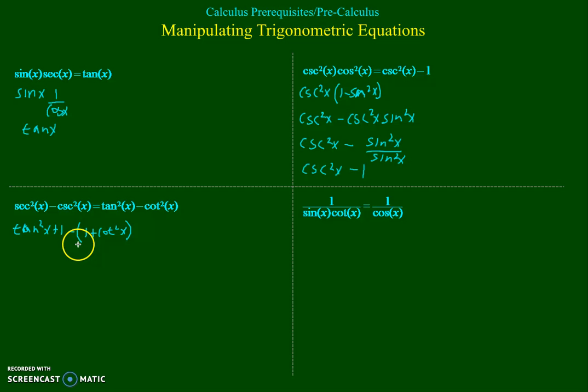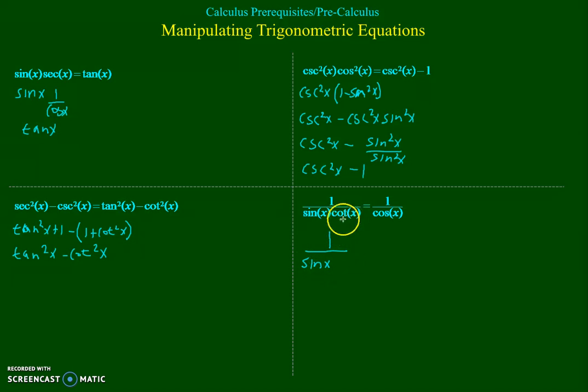And then when we simplify this, these 1's cancel out, and we're left with tan squared x minus cotan squared x.